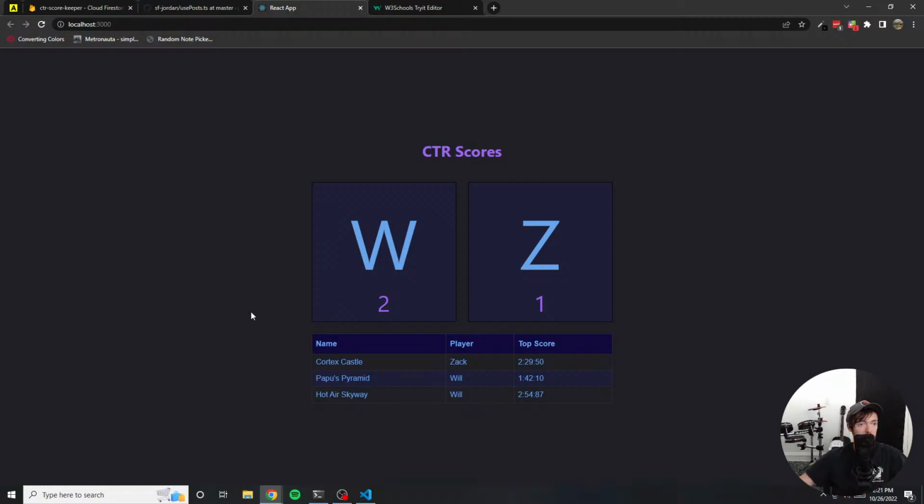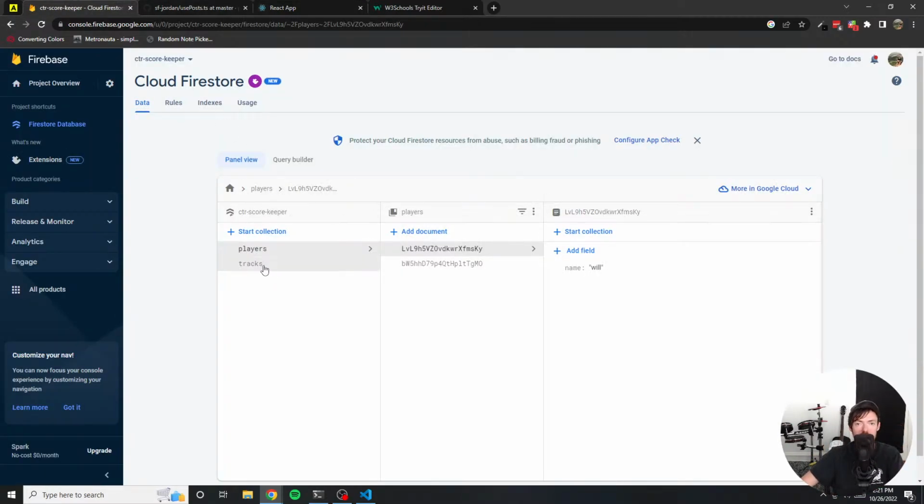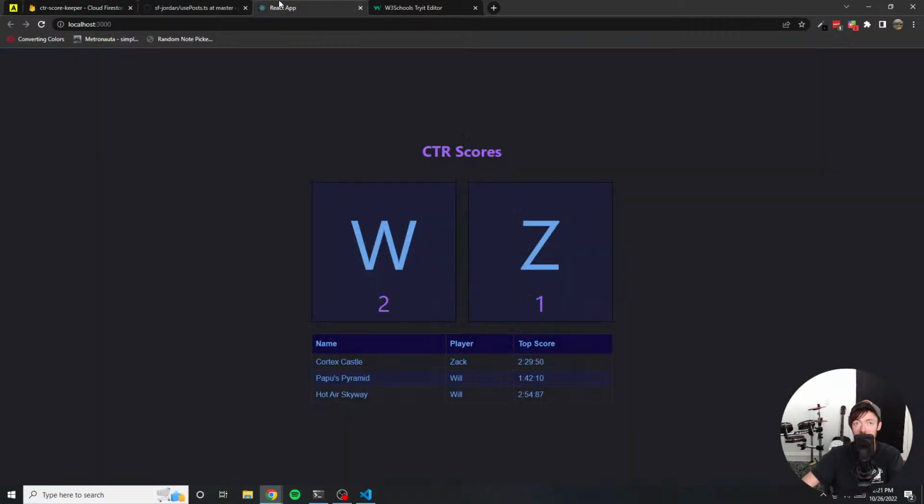So I think that's going to be it for this. Yeah, I think that's going to be all for this live stream. I might continue this very soon, maybe tomorrow, where I add in auth so we can log in as an administrator and actually add new tracks and new scores and manage it from the UI instead of having to go into Firebase console and managing the data there. It'd be cool to have a login button and manage these scores and everything from within the UI. But I think that's going to be it for now.